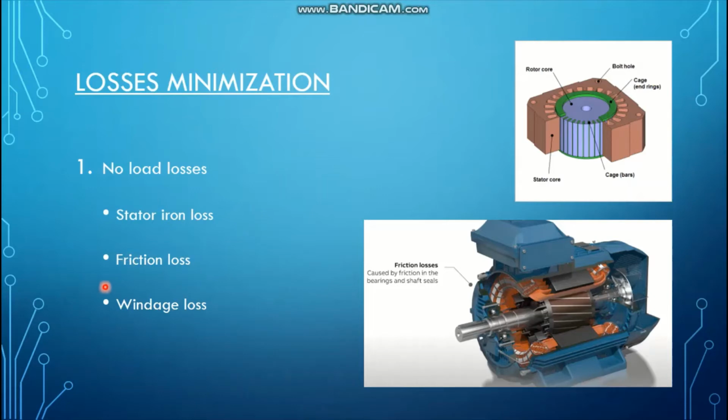Moreover, friction losses are present due to the friction in the bearings, as you can see in this picture, right? They can be reduced by adjusting the correct dimensions and selecting bearings which have a lower coefficient of friction. These are the windage losses. Windage losses are those caused by air resistance, and these can be avoided or significantly reduced by choosing an appropriate air flow design.